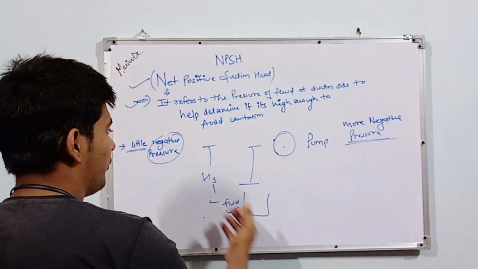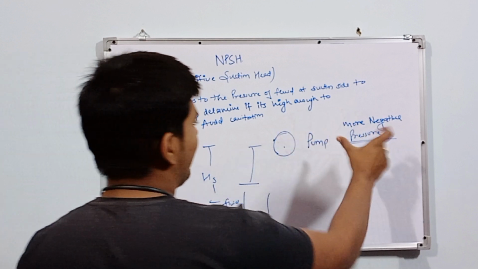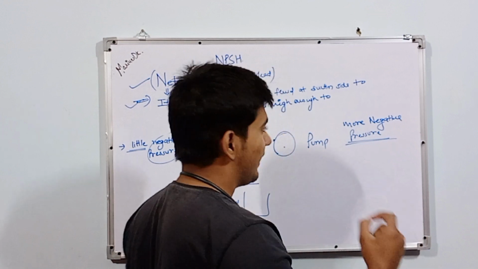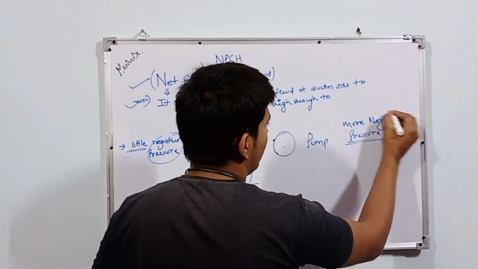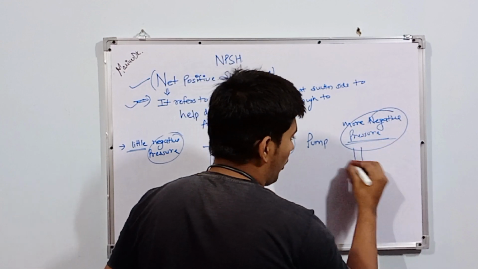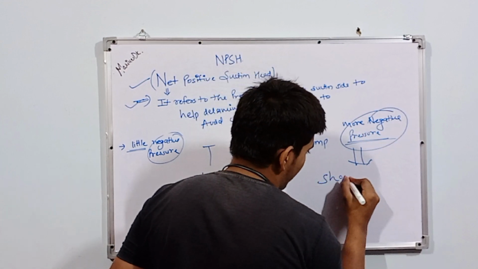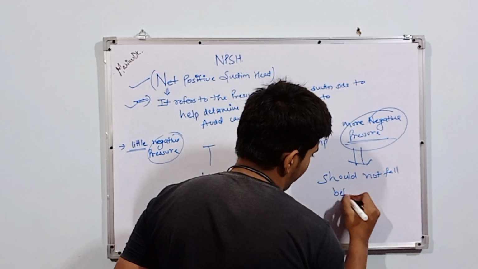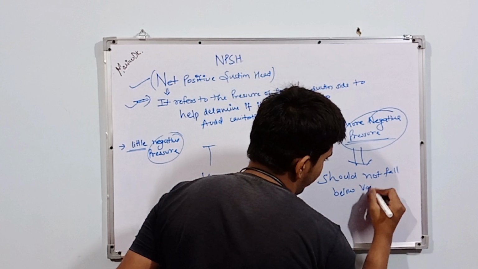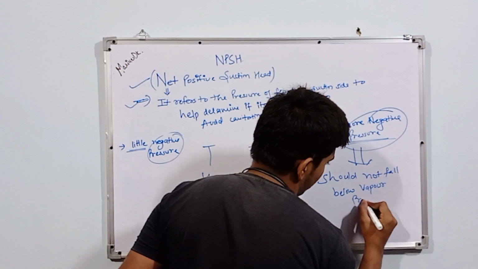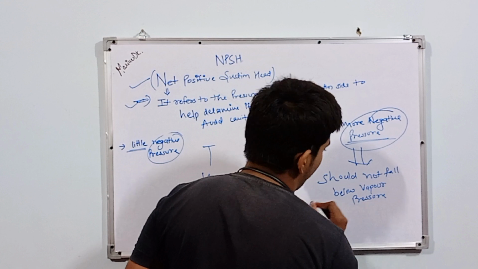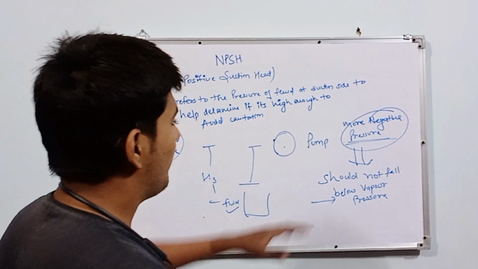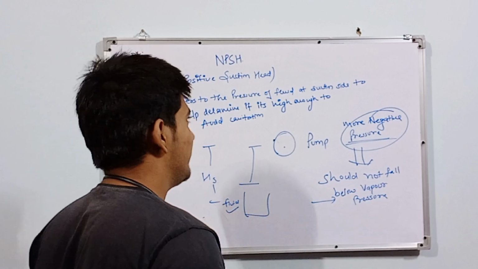So guys, if there is outside atmospheric pressure, and we want to suck the liquid from the depth of the suction head, we will require negative pressure. But we have to keep one thing in mind: this negative pressure should not fall below vapor pressure. Guys, this is the main concept behind NPSH. Our negative pressure should not fall below the vapor pressure.